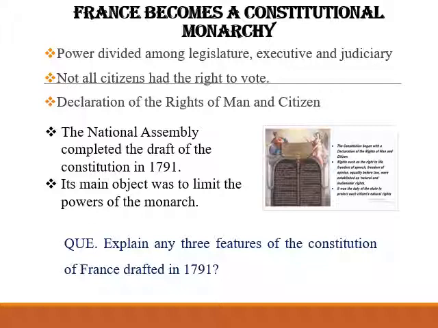Students, one important question is given here. Explain any three features of the constitution of France drafted in 1791. It's a very important question with respect to your exam. Okay, so you read the answer of this question.